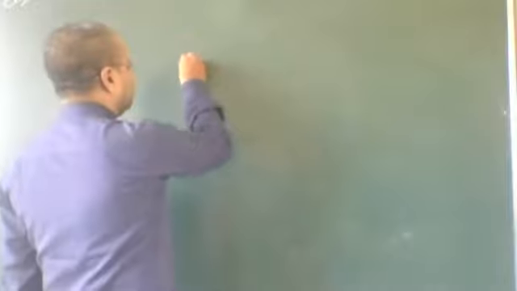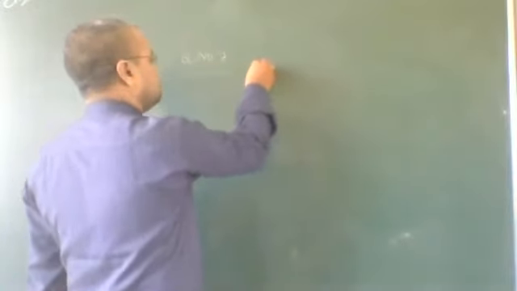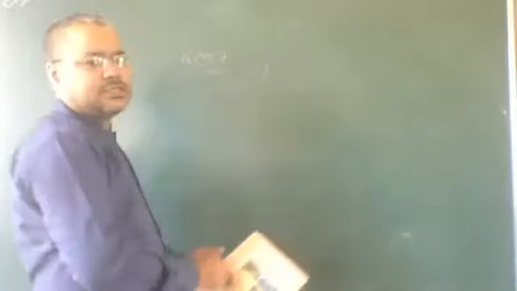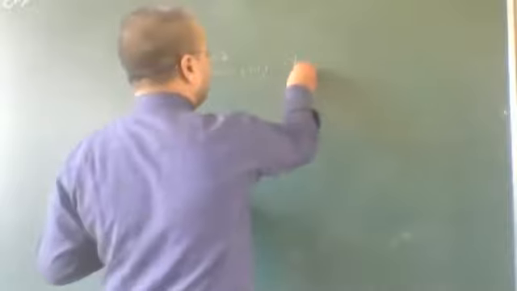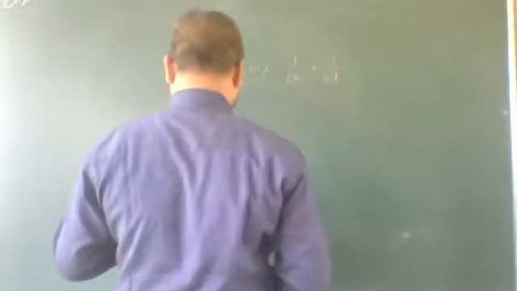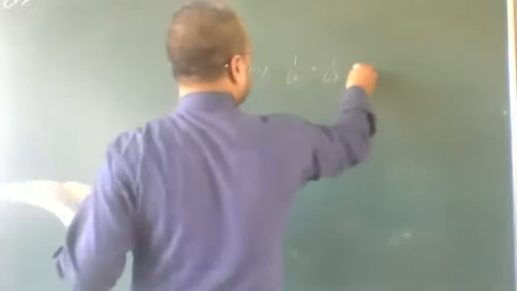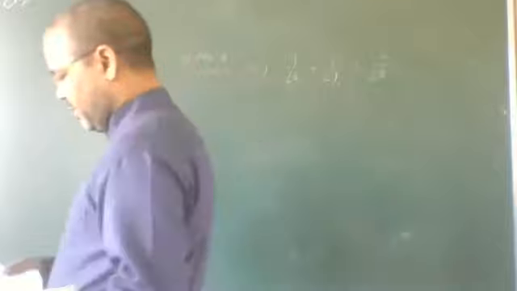Question number 7, third. What is this question? Factorial 6 or 1 upon factorial 6 plus 1 upon factorial 7 is equal to n upon factorial 8. We have to find the value.